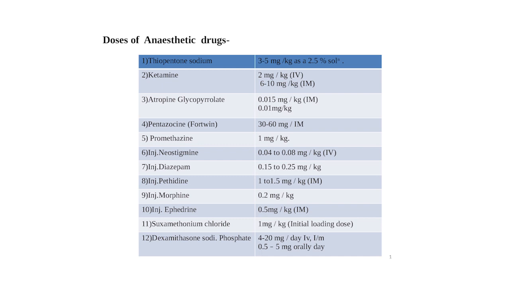Dexamethasone sodium phosphate 4 to 20 milligram per day intravenously or intramuscularly, 0.5 to 5 milligram orally per day. These are the doses of the anesthetic drugs.